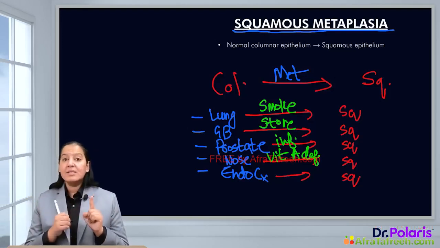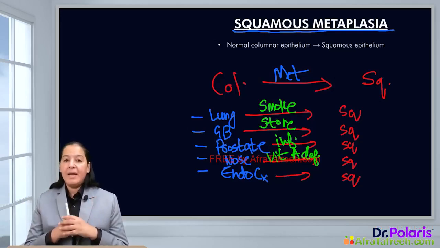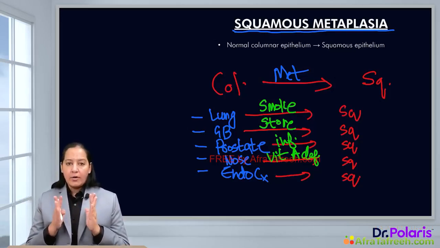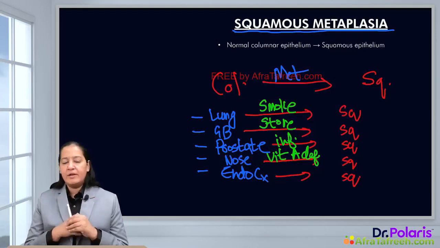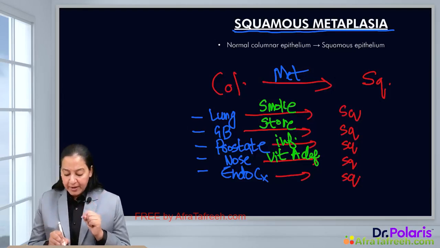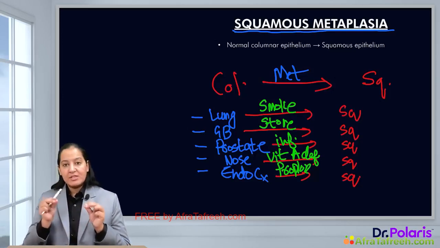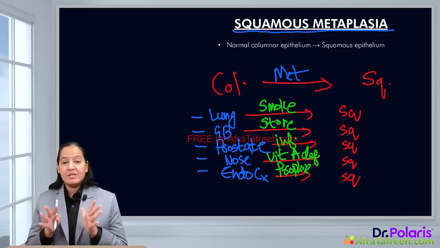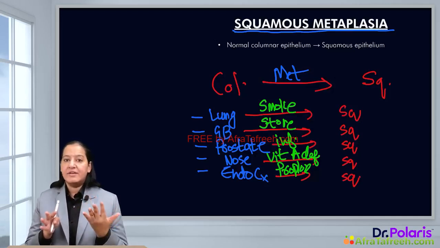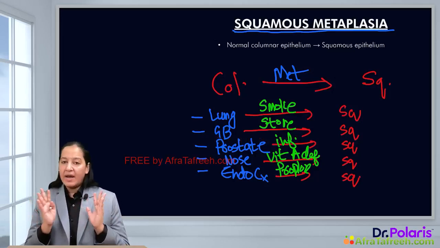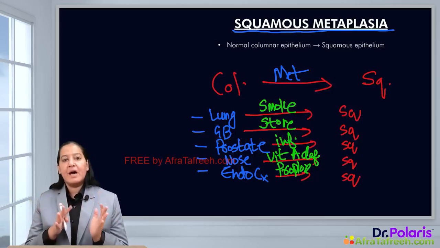Last is endocervix. Now the female cervix is an organ in the female, right? Genital organ in the female. So cervix has 2 portions, endocervix and ectocervix. Endocervix has columnar epithelia. So here prolapse of the uterus can be the stress, which is causing mechanical stress over the endocervix, because of which the columnar epithelia in the endocervix can be replaced by squamous. So I guess you got the 5 examples along with their stress.